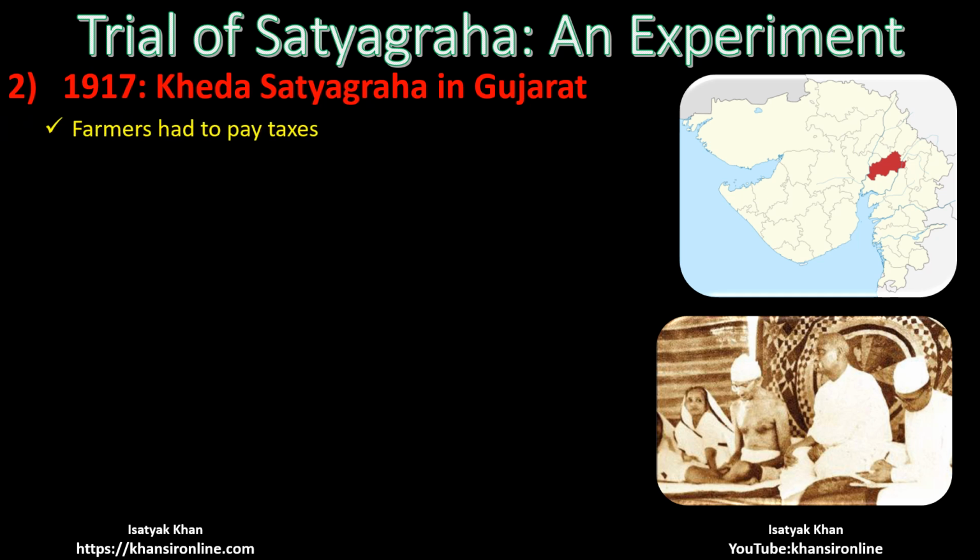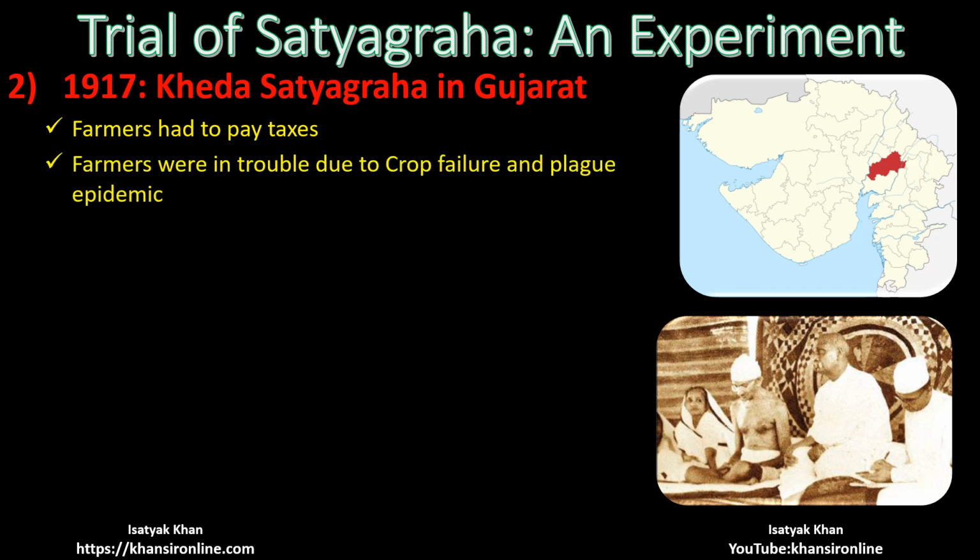What was the problem in Kheda? Like everywhere else, farmers in Kheda, that is in Gujarat, you can see the location, neighboring district of Ahmadabad, had to pay the taxes. Everywhere the farmers had to pay the taxes. But there was a problem in Kheda. The problem was there was a plague epidemic. एक महामारी आई थी इस समय की plague.